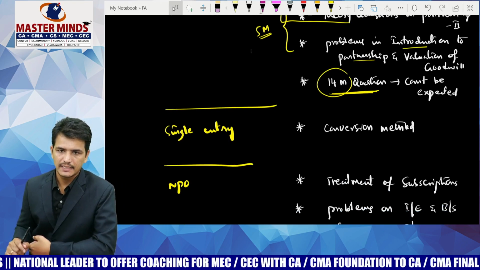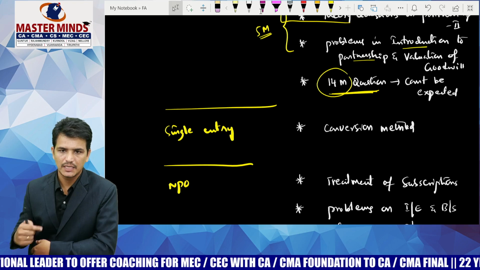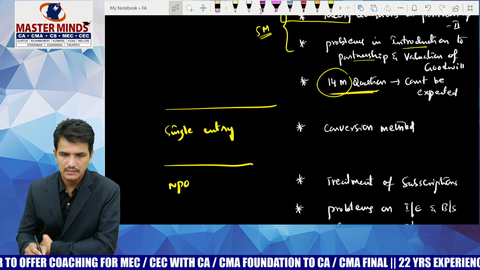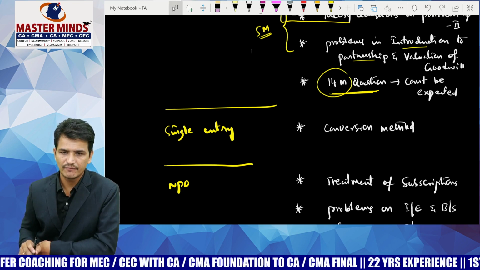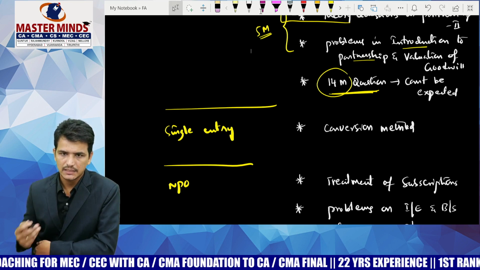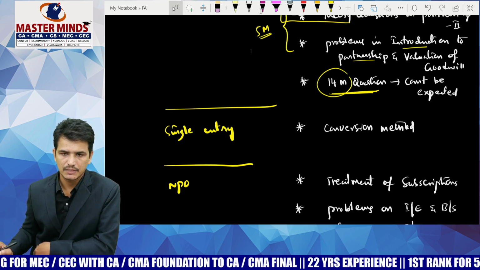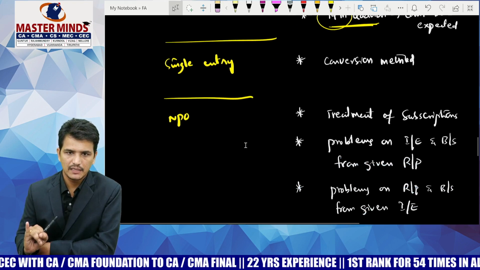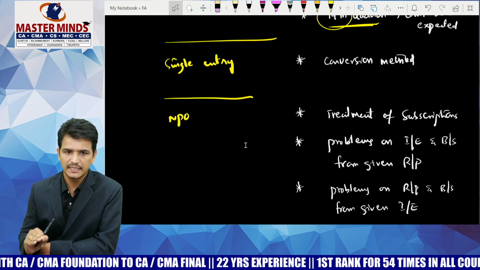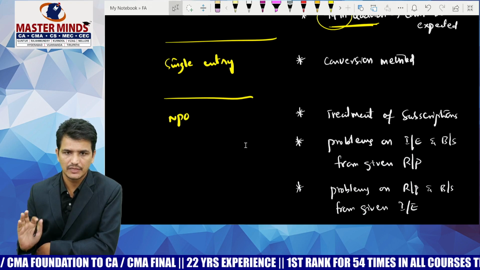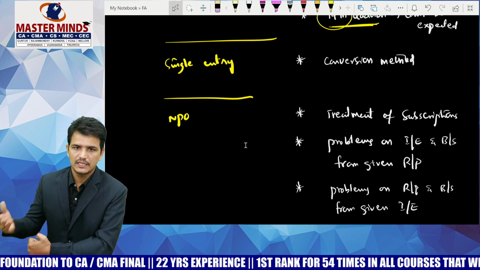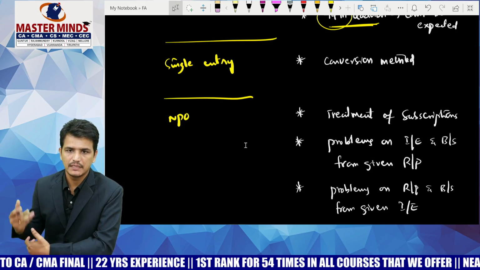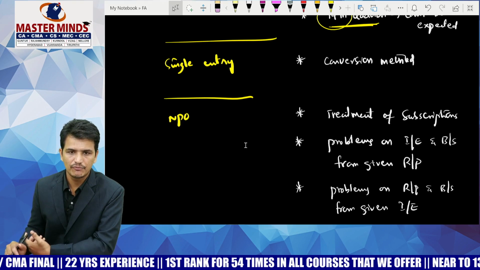Two times we got a question from the conversion method, and one time a question was given from the capital comparison method. In most cases the 14 marks question is given from the conversion method only, and this time also I am expecting a question from the conversion method. Actually there are 3 chapters, that is final accounts, single entry and NPO, and the weightage of these 3 chapters is around 20 to 25 marks. In most cases they are giving a question from single entry only, and this time maybe a question may be given from NPO also.